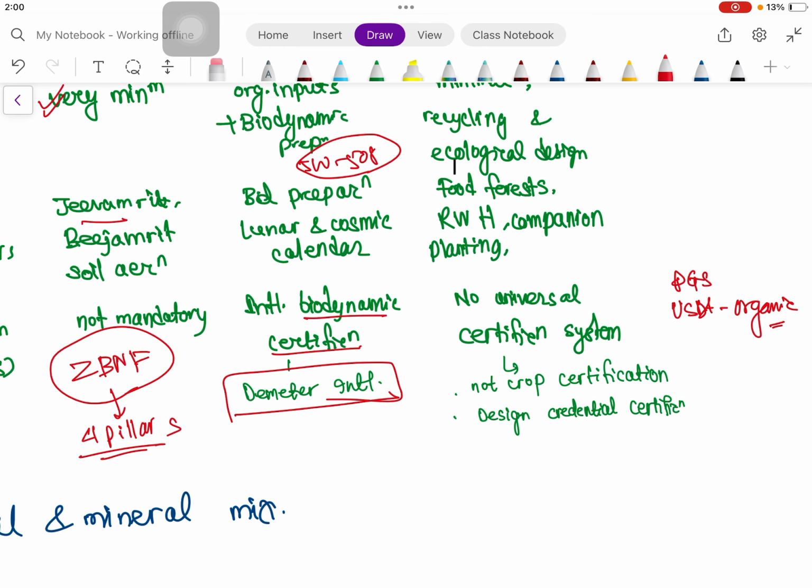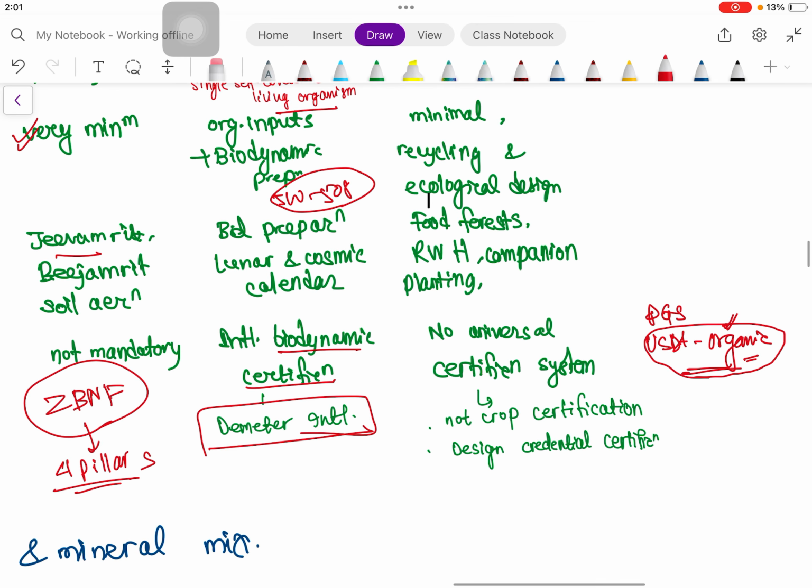So in order to export some organic product we need to align our product with this USDA Organic standard. Here in permaculture, there is no universal certification standard, so there is no crop certification. The design credential certification is there.